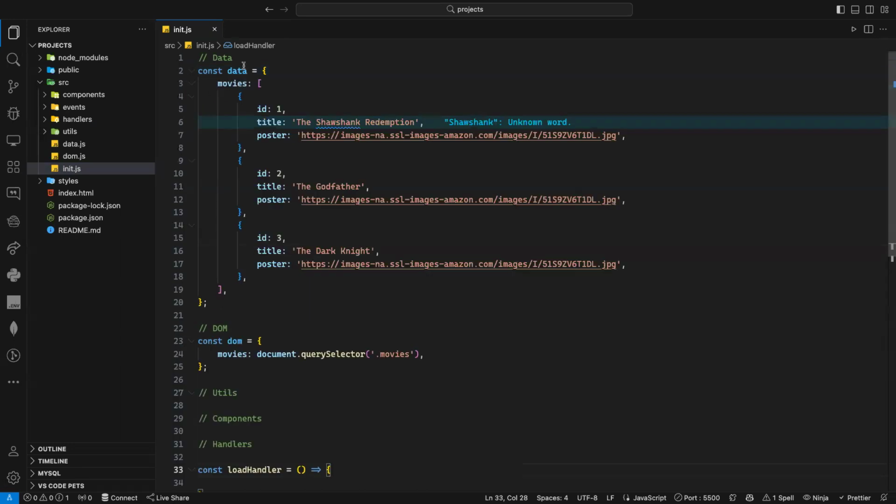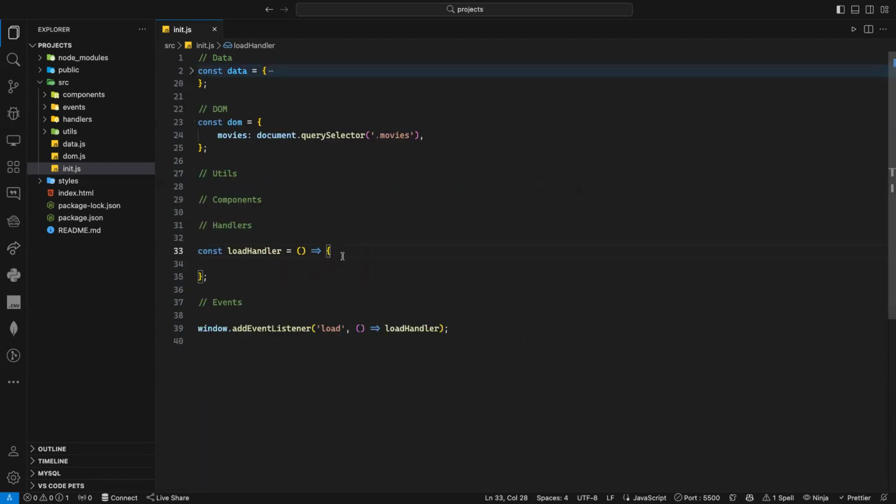I need to loop through my data, my movies, and for each movie, I need to create a DOM element. I will create a div for each movie, because each movie should be inside a div like that, so the styling will be a little bit better. I need to create a div, and then inside the div, I need to have a title, and then I need to create an image to add the poster. That's it. Yes, no? Yes. Mm-hmm. So let's try to do that.